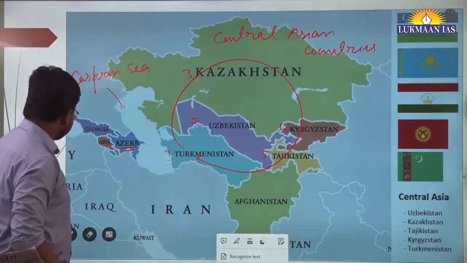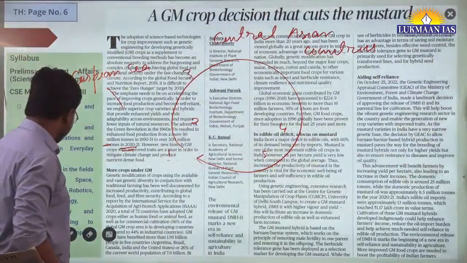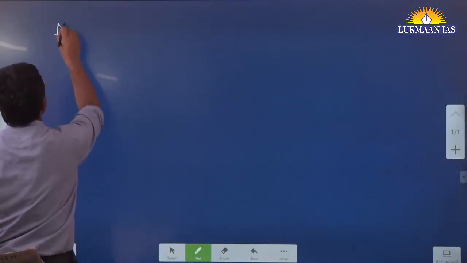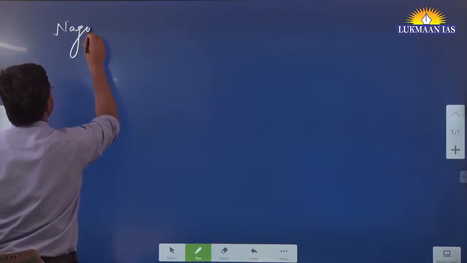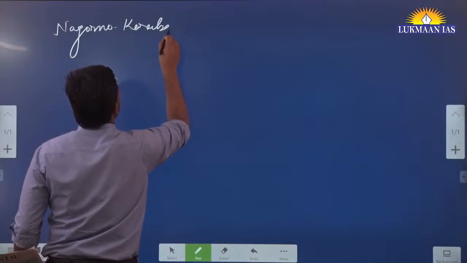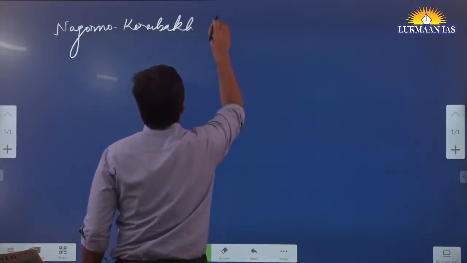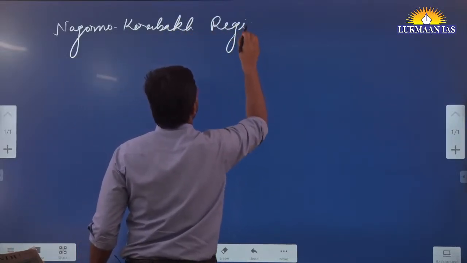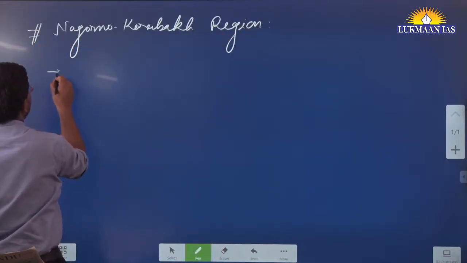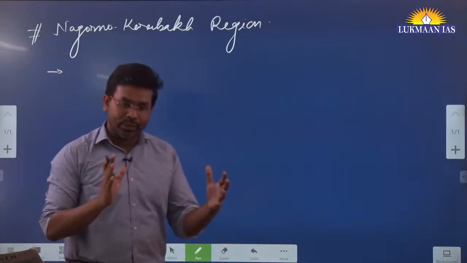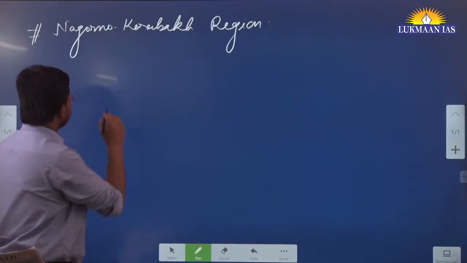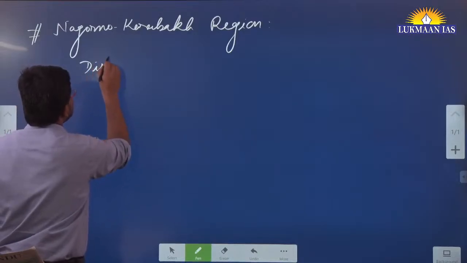So let us understand why this region has been in conflict for such a long time. The name of the region is Nagorno Karabakh region. The dispute between these two countries dates back to the 20th century.